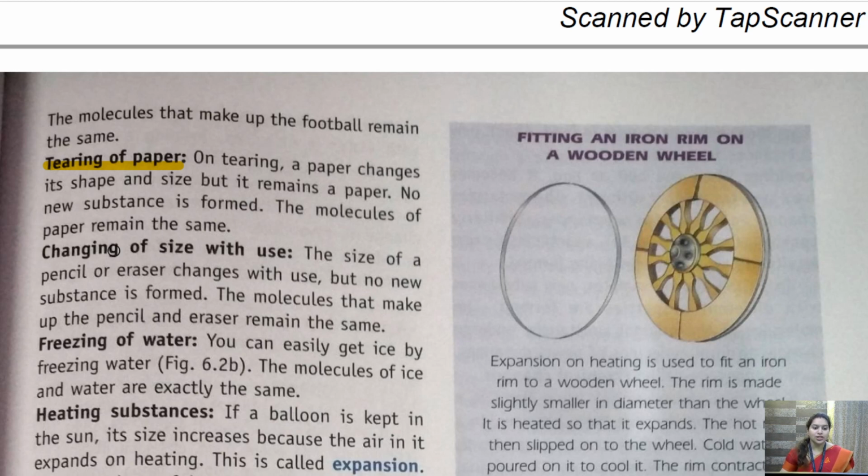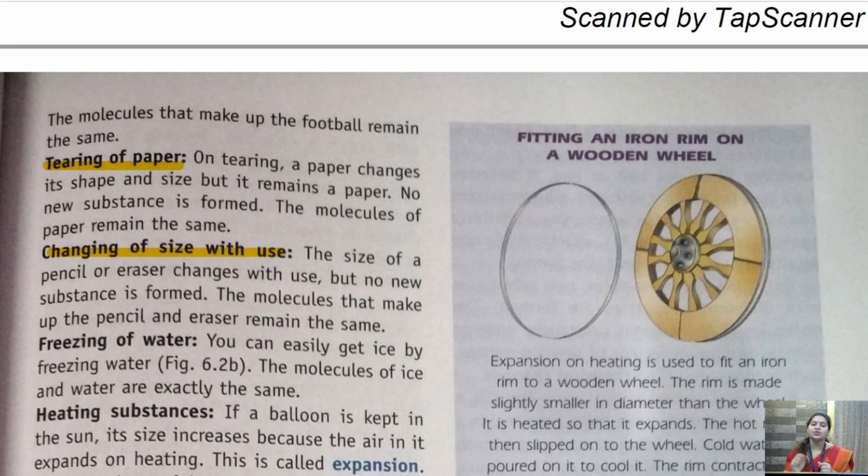Next, changing the size with use. As we use the pencil, we sharpen it, again we use it, again we sharpen it. The length of the pencil decreases, but the molecule of the pencil is not changing.